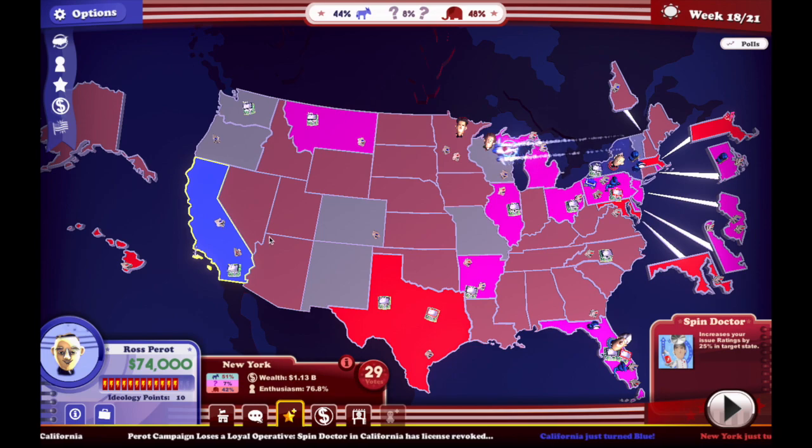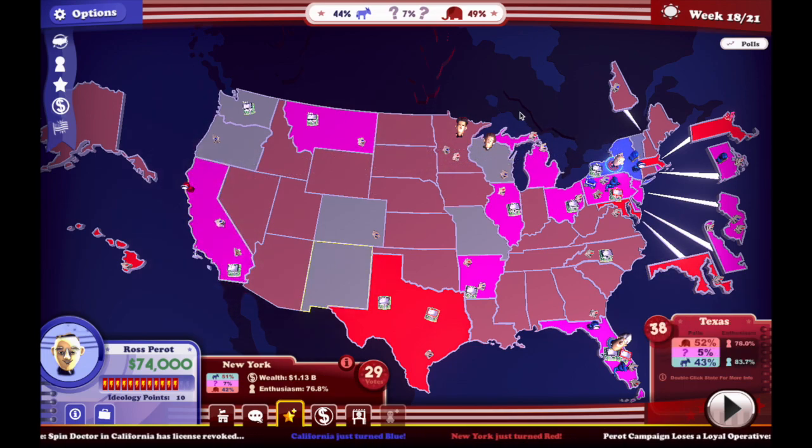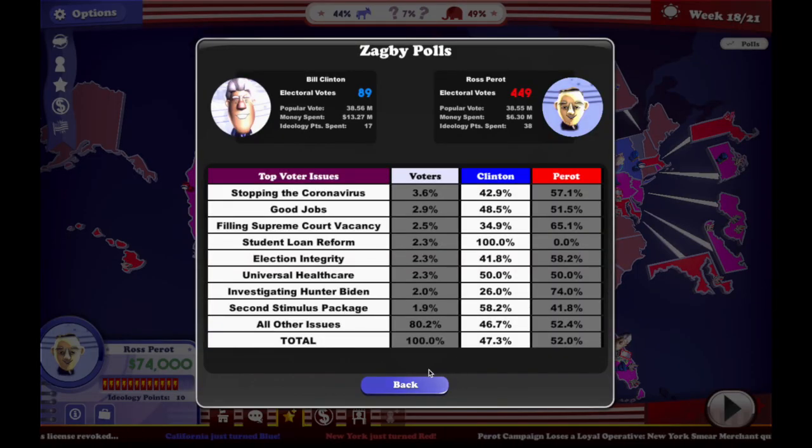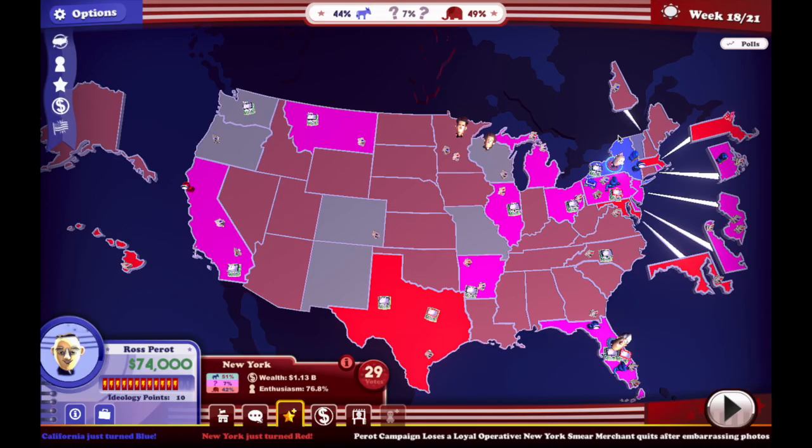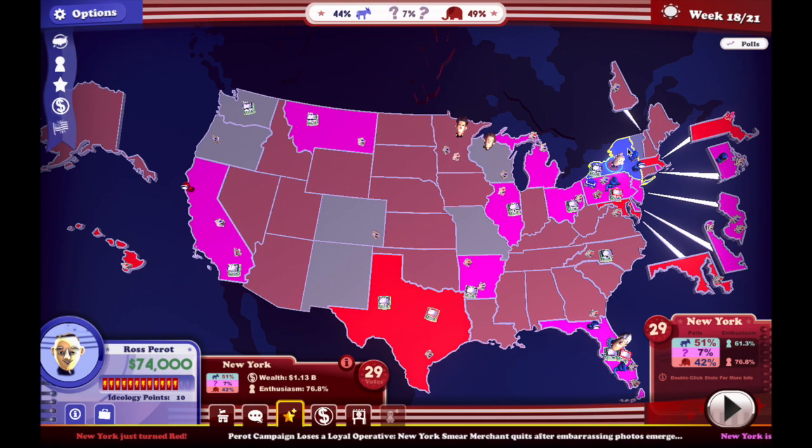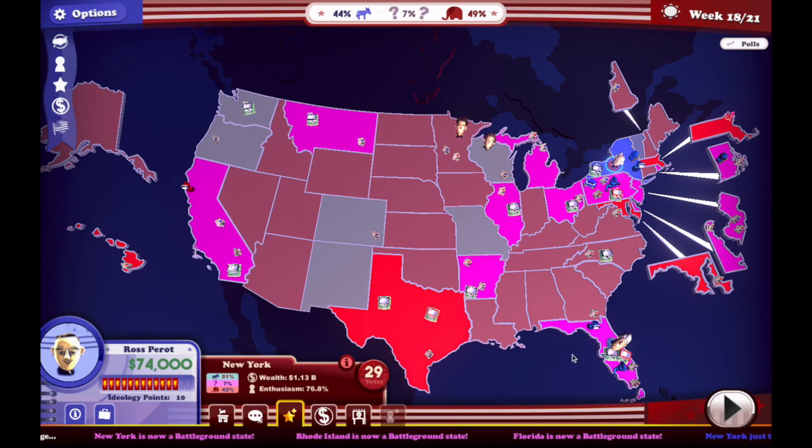Well, we're just gonna shove everything out back into California. Or over to California, everything we have. Or maybe not. That was enough to give us California. We're behind by 9 in New York. We have a lot of enthusiasm left to get, though. How is Florida doing?